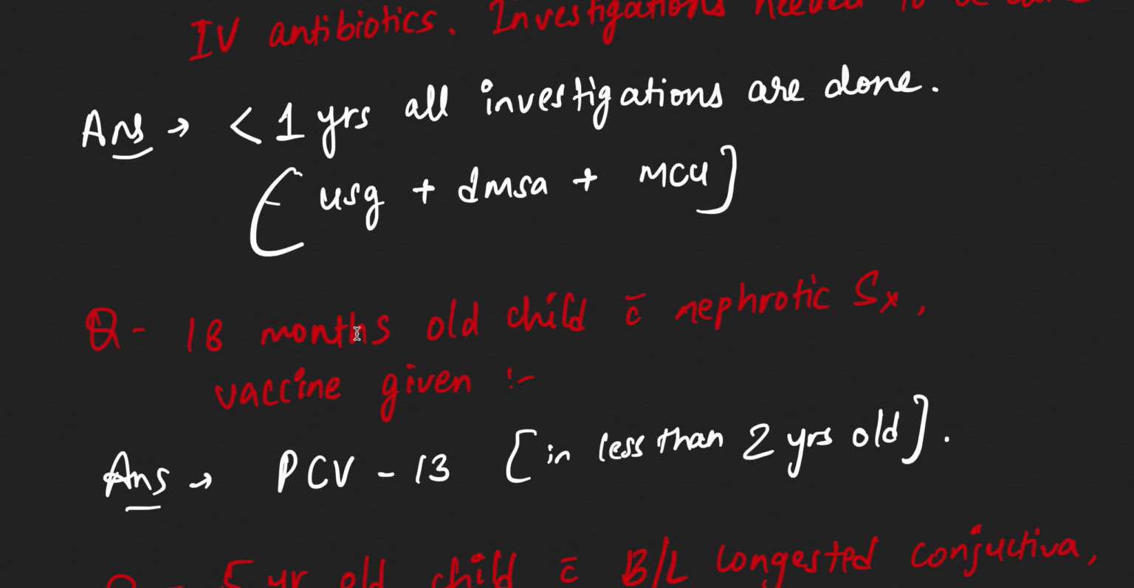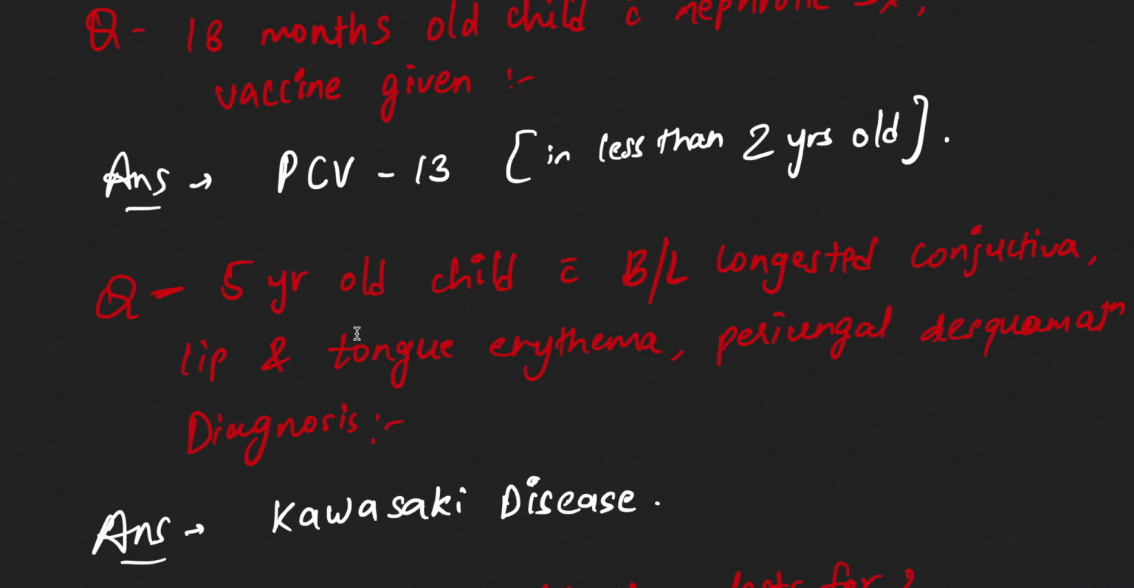Now 18 months old child with nephrotic syndrome, vaccine given. Which vaccine will be given? So this is the concept again. Have to apply the concept here. In less than 2 years, PCV13 is given. So the answer is PCV13. The vaccine given is PCV13.